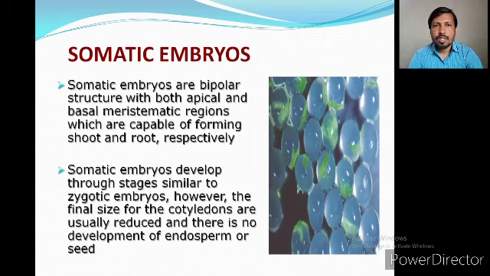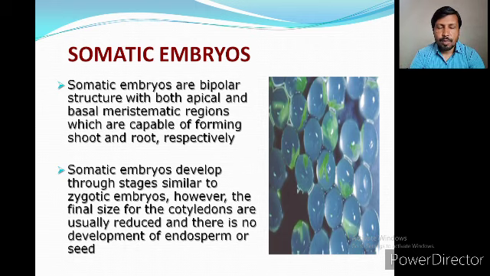For the production of synthetic seed, we need to have the somatic embryos. So we are going to see the somatic embryos. Somatic embryos are bipolar structures with apical and basal meristematic regions. From the apical meristematic region, the shoot will develop upward, and from the basal meristematic region, the root will develop downward, respectively.